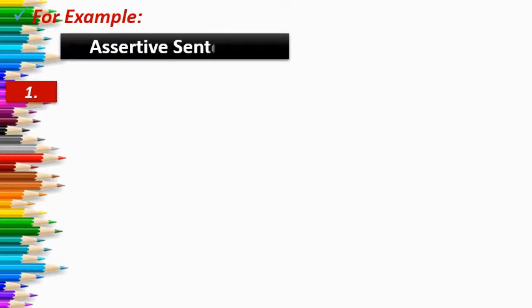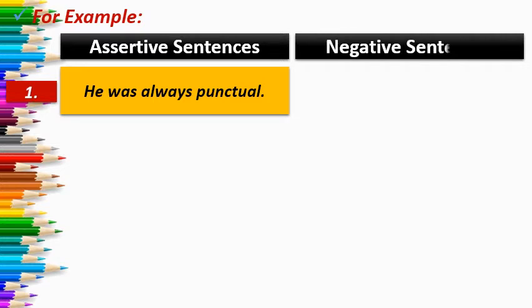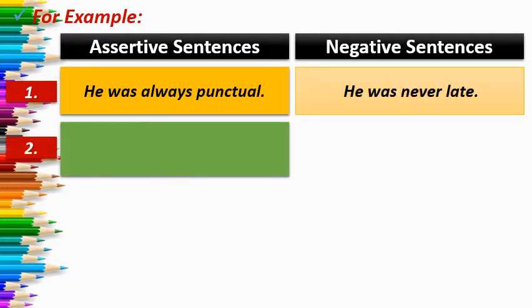Whatever structures I am telling you, you have to keep in your mind when you convert assertive sentences into negative sentences. The sentence is: He was always punctual. As I have told you, always will be replaced with never, and then you have to write the opposite verb, adjective, adverb or noun, the opposite word of that particular word, and then the extension. So the sentence will be: He was never late.